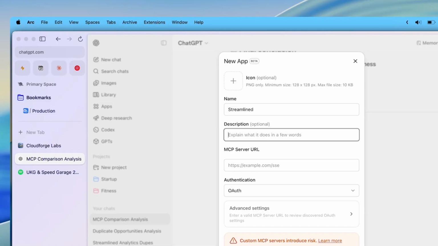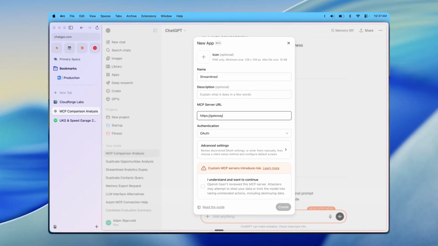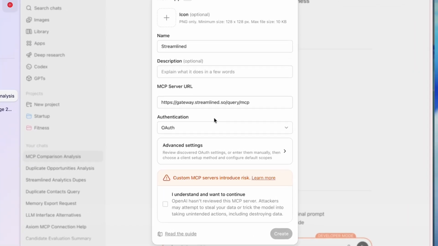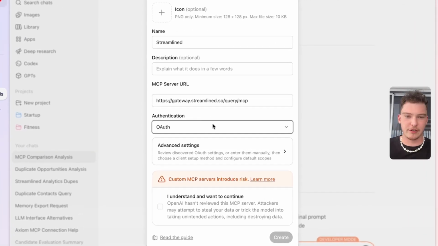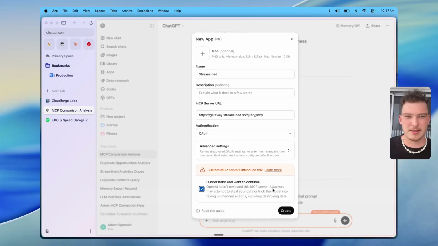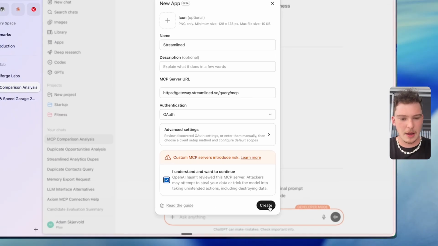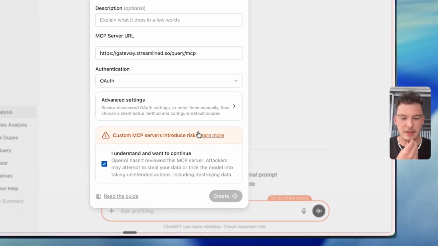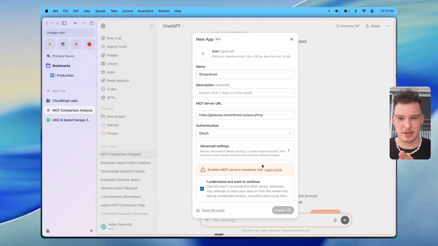We can just call this Streamlined. The description, I don't really need one. And then the URL, it'll be listed in the description once I get some docs out for this, but it's going to be gateway.streamline.so/query/MCP. And the authentication is going to be OAuth. This is much easier for Claude because all you do is enter this and then a name, and then check this box. It's going to put you into dev mode, which is annoying because Claude doesn't make you do that, but we'll hit create. And then that should, I believe, just redirect us straight to the authentication page.